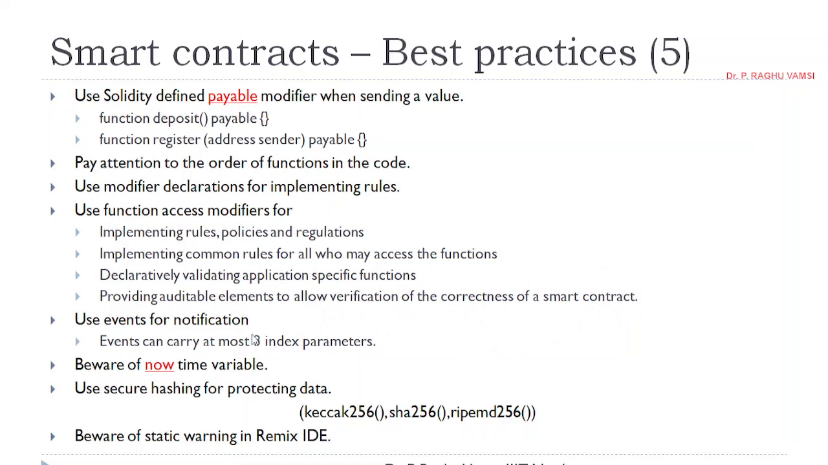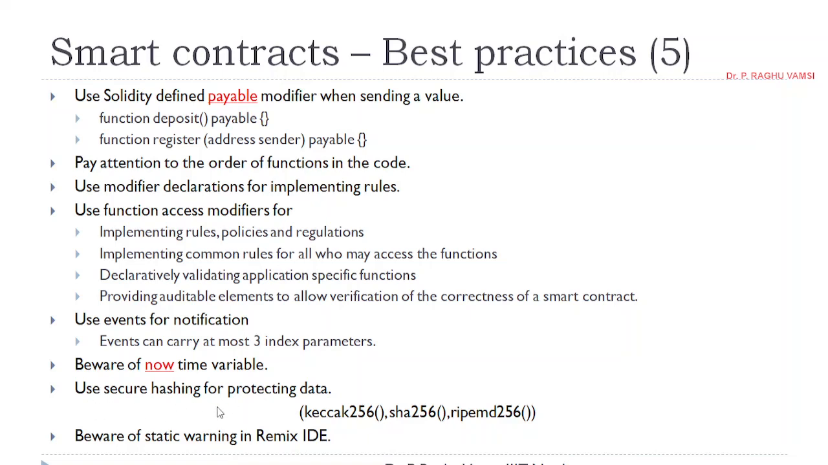Use events for notification. Events can carry at most 3 indexed parameters. Events are especially used for recording the log onto the transactions, the transaction record, so that it can be fetched and shown on the user interface. Be aware of the now time variable. Now always gives the current standard UTC time, with which how much time the module should be alive and this kind of thing can be decided. So beware of the now time variable.